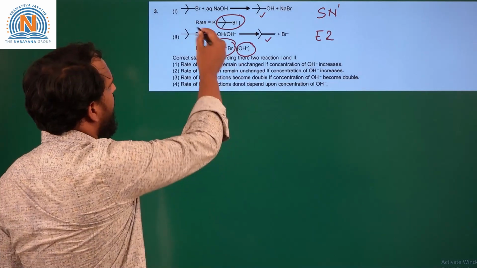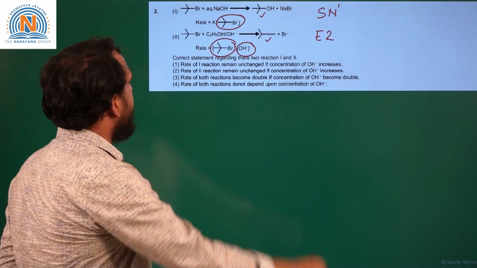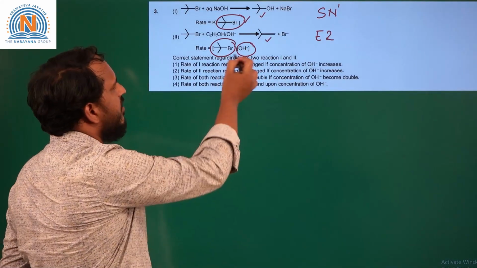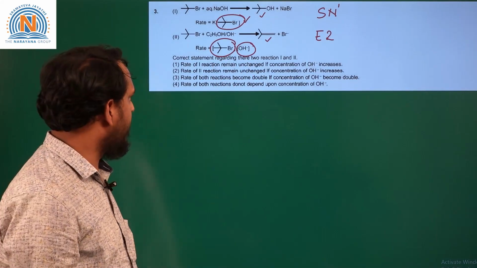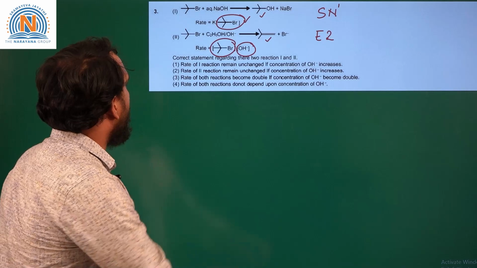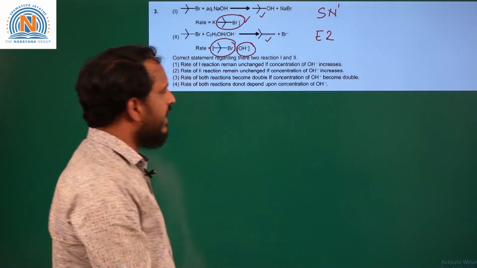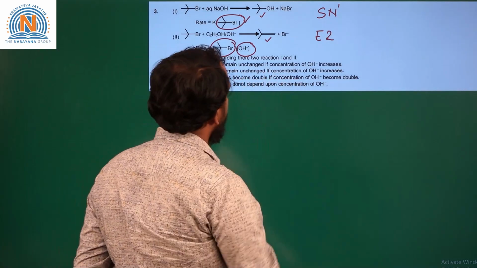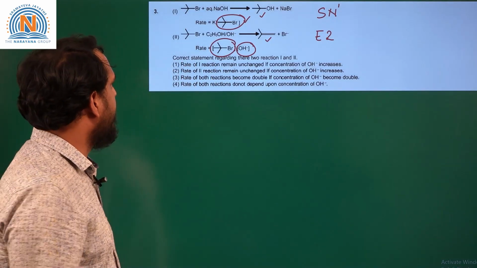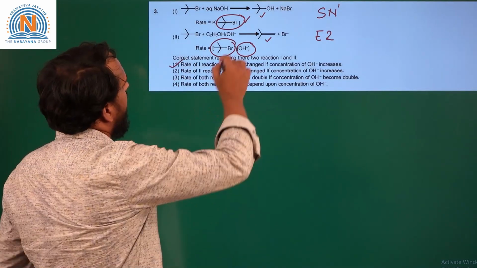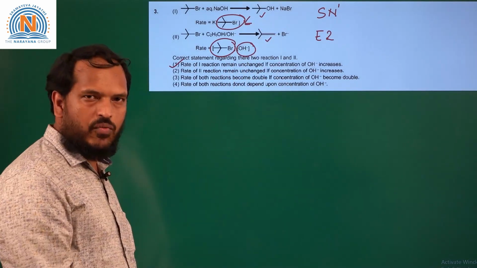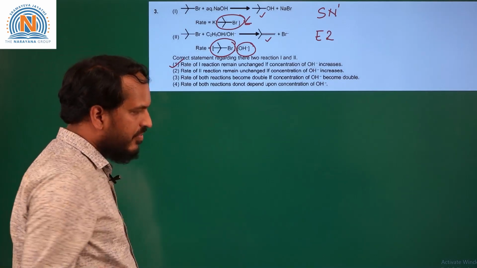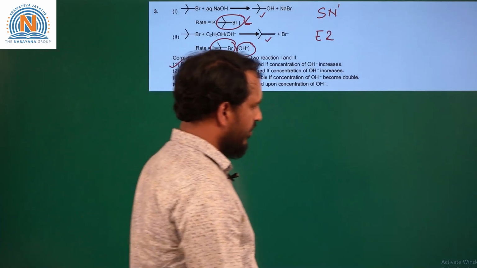So now we can see from the rate law that in the first reaction, the rate of reaction depends only on the concentration of alkyl bromide. In the second reaction, the rate of reaction depends on both the concentration of alkyl bromide as well as the base OH minus. Now it is asked which of the statements is correct about reactions 1 and 2. If you see, the rate of reaction 1 remains unchanged if the concentration of OH minus is increased. So this is a correct statement because in the rate law there is no OH minus involved. So the rate doesn't depend on the concentration of OH minus. So we can mark the first option and we'll move to the next question.